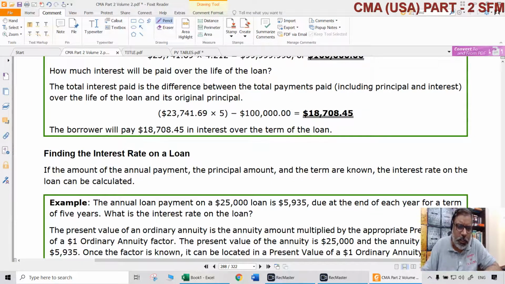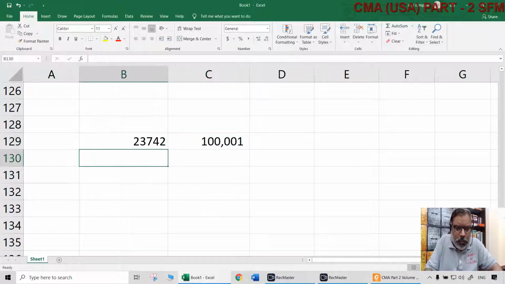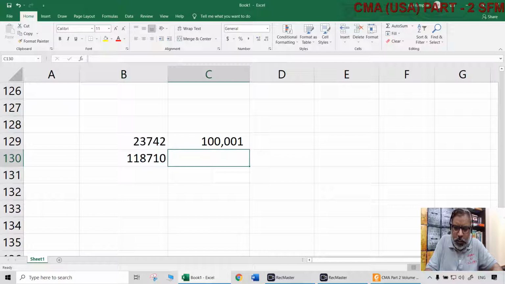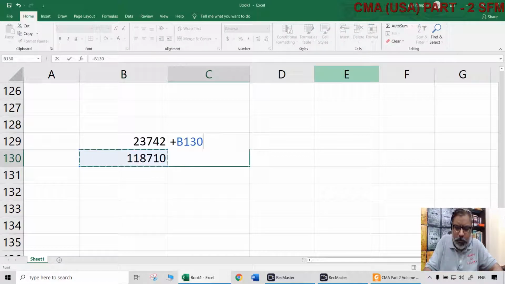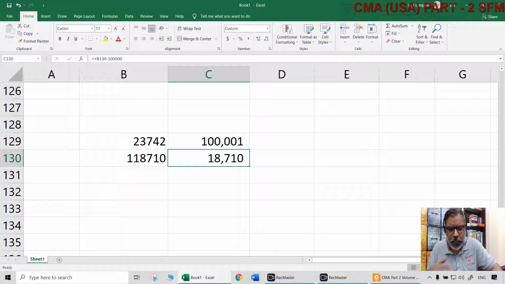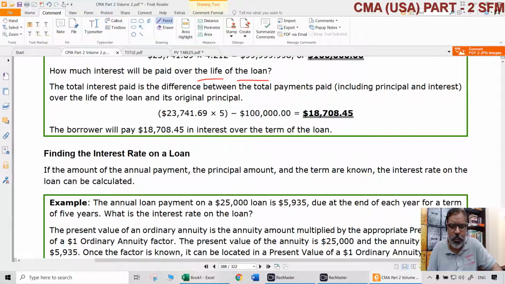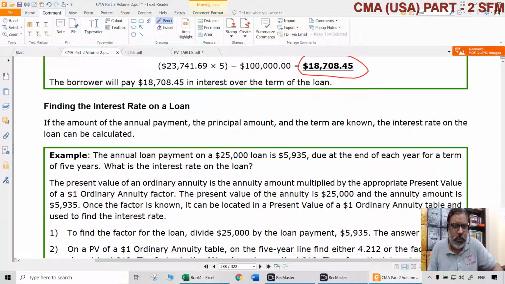And what is the interest that is going to be paid over the life of the loan? That can be also easily calculated, because in the amount 23,742, you are paying 5 times. So you are paying not $100,000. Actually, you are paying 118,710. Minus of that $100,000 if you take out, how much interest you are paying actually effectively throughout this period of 5 years. Not once. You are paying it in installments. So each installment includes the principal amount also and interest amount also. But in total, for this entire deal, how much interest you are paying? Around $18,710. That is the amount of interest which is paid along with these installments.